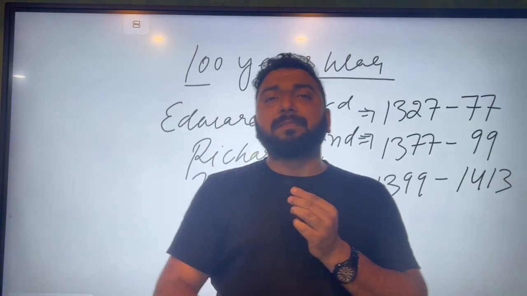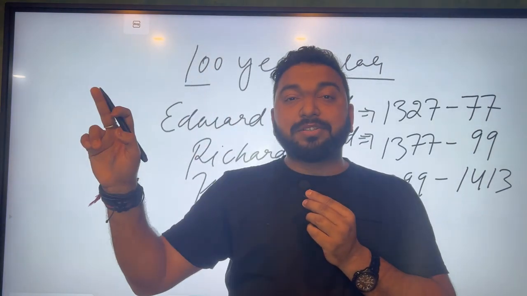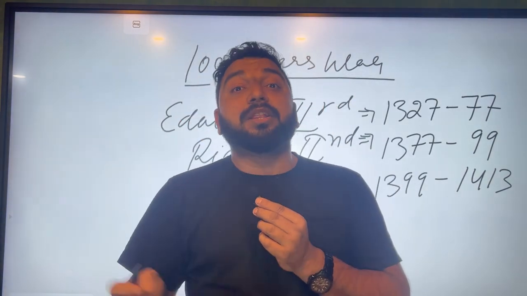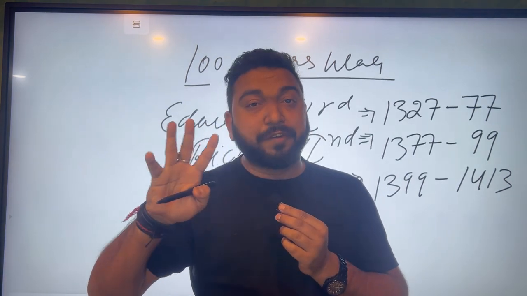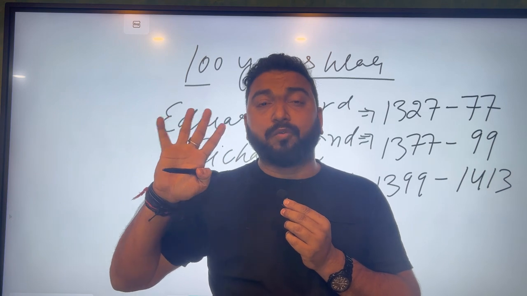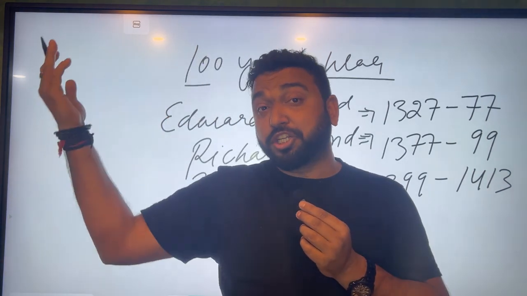Or they will simply say pick the odd one out. They will give you three kings. One king is not there. You have to pick the odd one out. They'll simply say what is the odd one in four battles. They will give you four different battles. Crecy, Poitiers, Agincourt, one more. Battle of Maldon. And you'll have to understand that the Battle of Maldon is an Anglo-Saxon thing. 991.